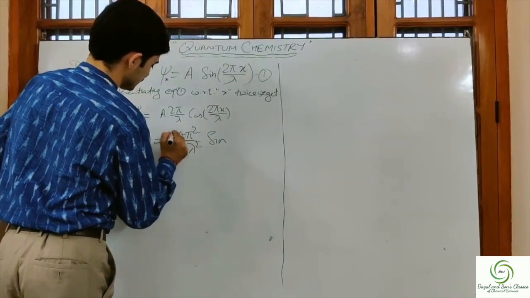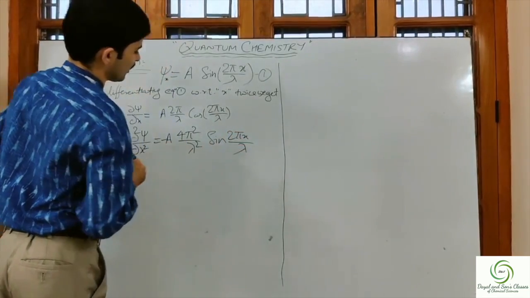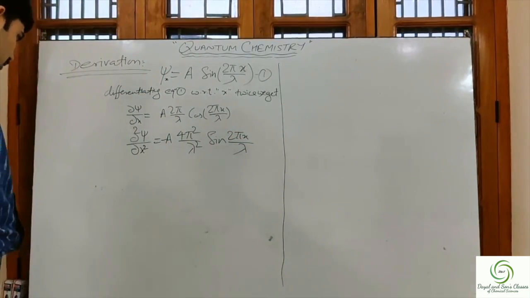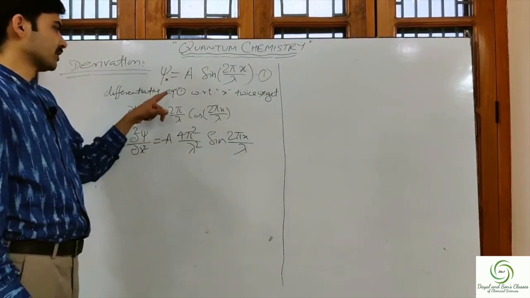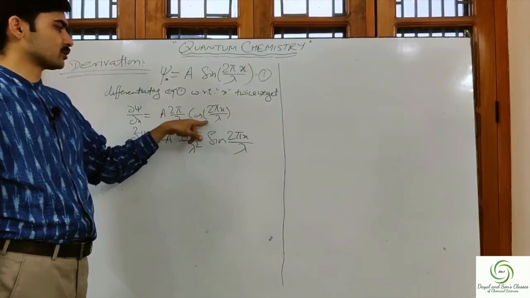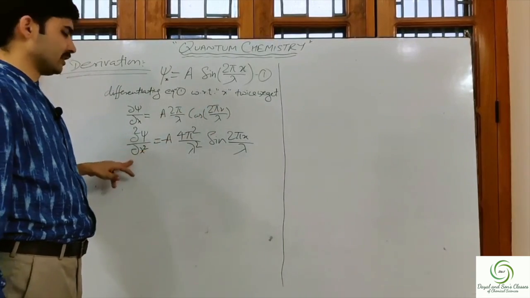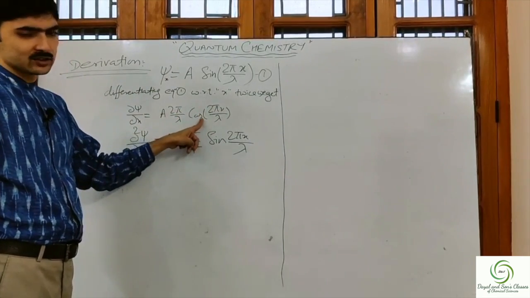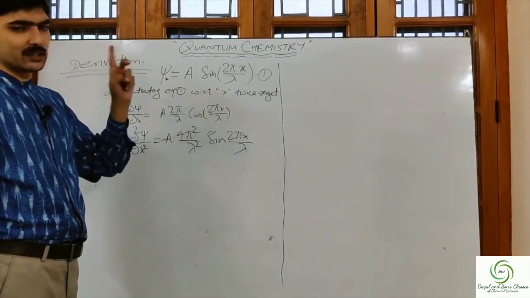sine 2 pi x upon lambda. I hope I am clear. What we did is, on first differentiation we got a 2 pi by lambda into cos 2 pi x by lambda. When we differentiate it again, the differentiation of cos theta is minus sine theta.